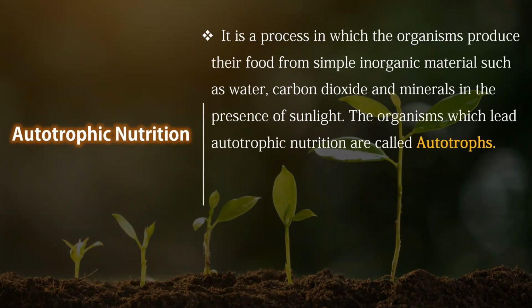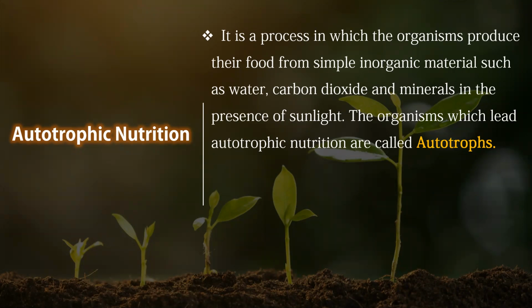For this, these organisms require simple inorganic materials. These simple inorganic materials are converted into complex molecules. The organisms which perform autotrophic nutrition are called autotrophs.